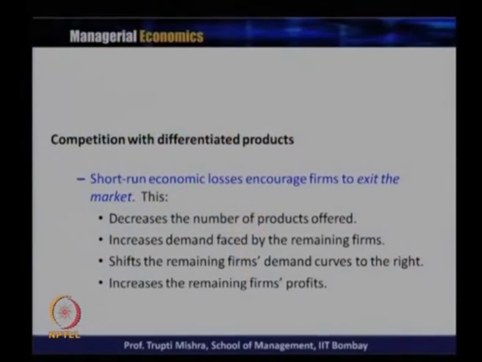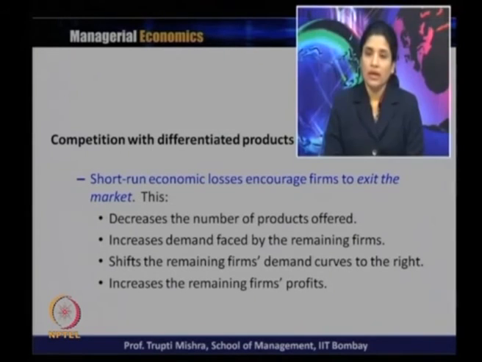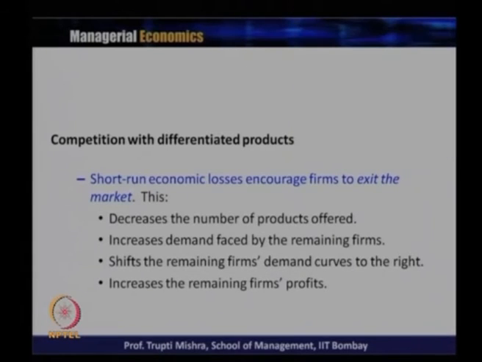Then we will take a case when some of the firms are getting an economic loss in the short run. So, short run economic loss encourages firms to exit the market, at least a few of them, which decreases the number of products offered, increases the demand faced by the remaining firms with the exit of a few firms, shifts the remaining firms' demand curve to the right and increases the remaining firms' profit. So, again it is a transition from loss to normal profit, and this exit from the market of those firms making a loss will continue till the firms in the market get the normal profit.